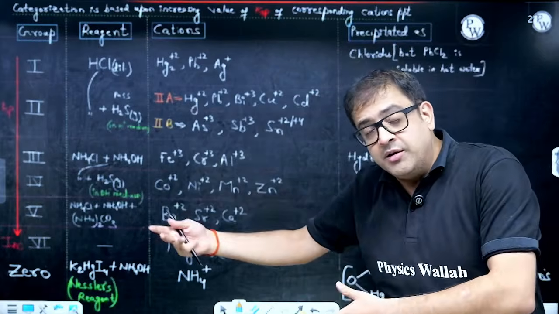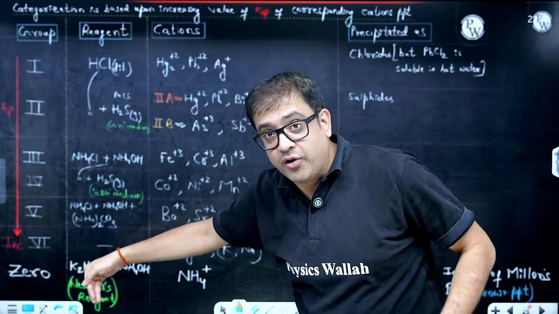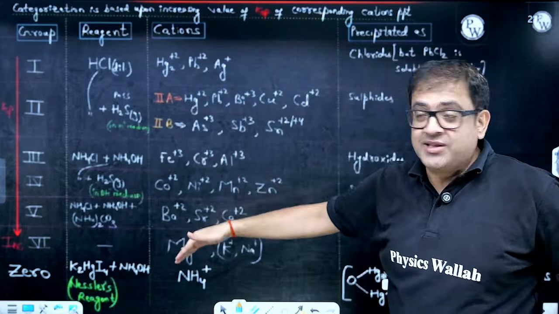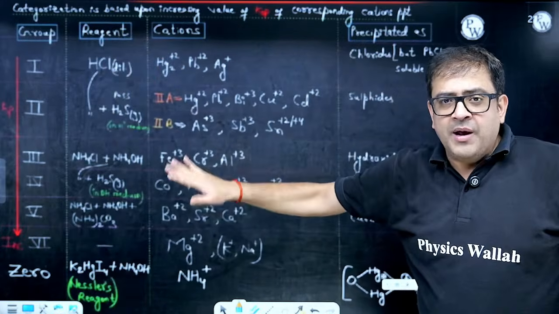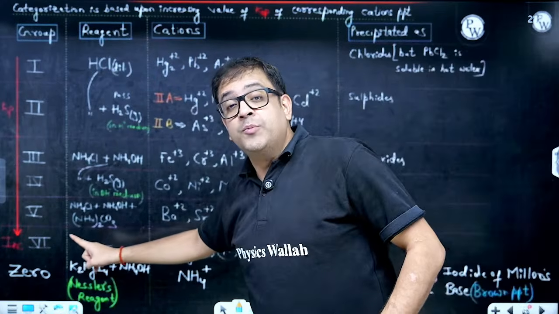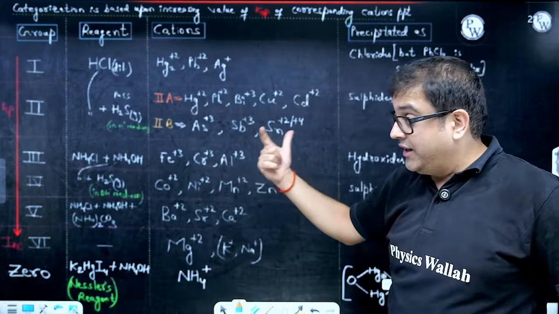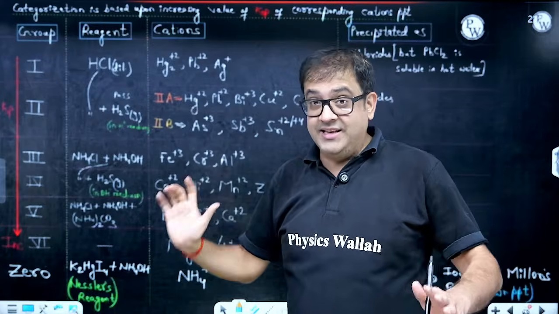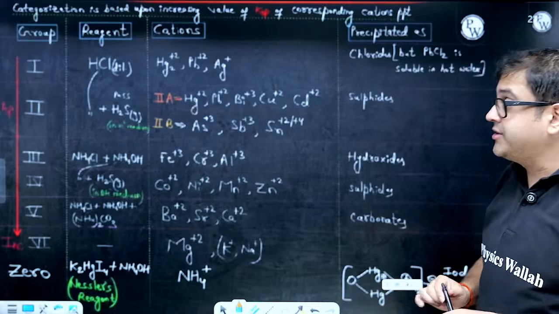So those sparingly soluble salts are arranged in increasing order of their solubility. Those which are very much less soluble are categorized in group 1, and then the group number increases. After group 6 we write a 0 group, where we have the ammonium cation, which definitely has a higher KSP value, but again it is a sparingly soluble salt, so you get these cations as precipitates.